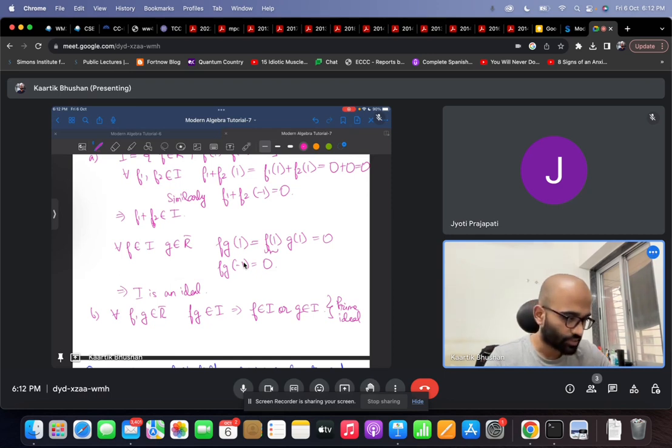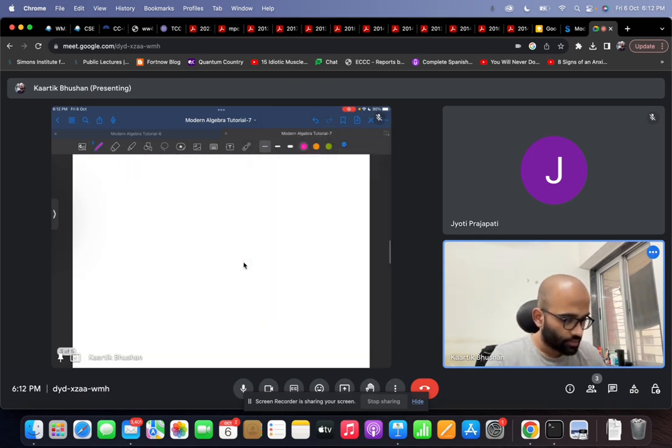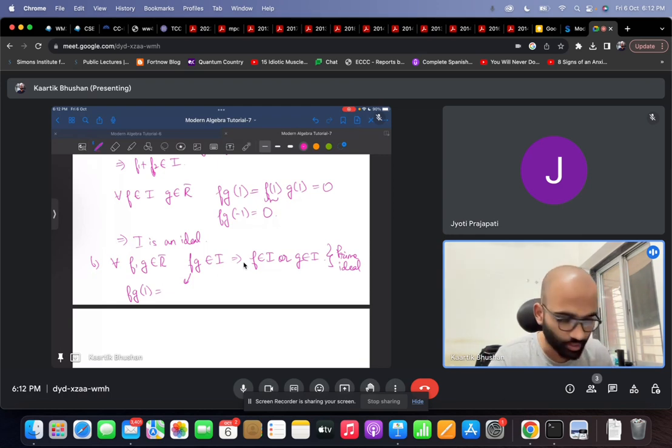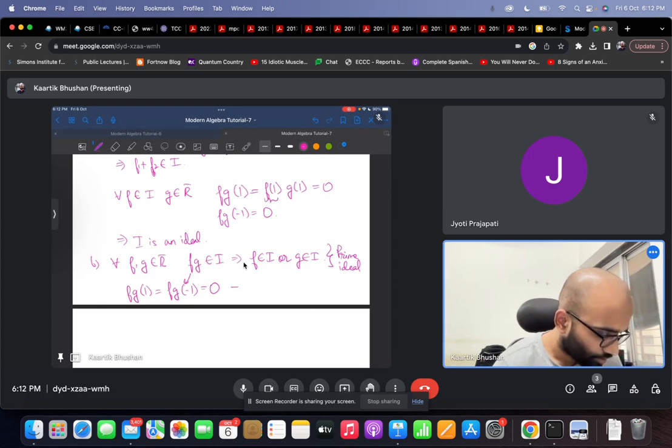But is this true in this case? When we say f times g belongs to I, this means that the product f times g, when evaluated on 1 as well as on minus 1, outputs 0 in both cases. We can further write this as f of 1 times g of 1 is equal to 0, and it's also equal to f of minus 1 times g of minus 1.